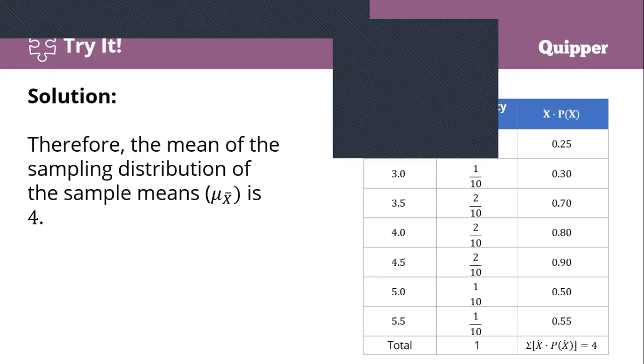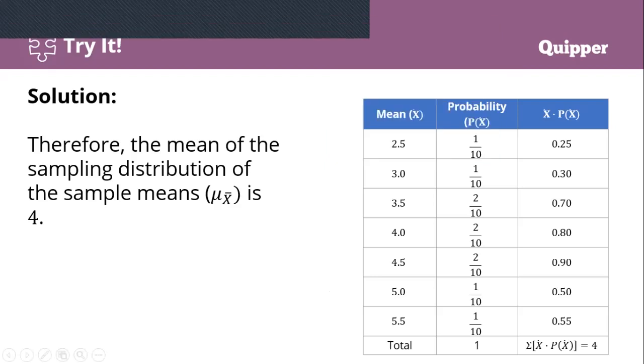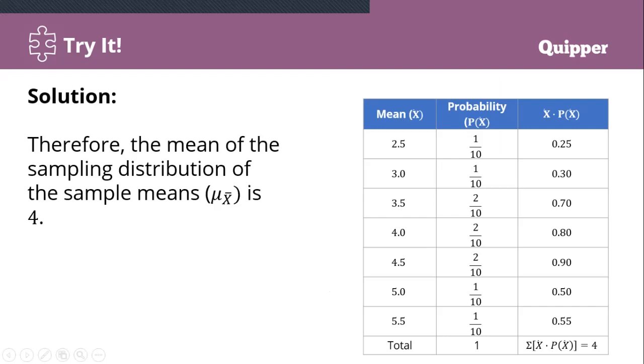Okay, so you can check. What do we do? Multiply each mean by its probability. So 2.5 times 0.1, the answer is 0.25. 3.0 times 0.1, 0.30. 3.5 times 0.2, 0.70. Then 4.0 times 0.2, the answer is 0.80.